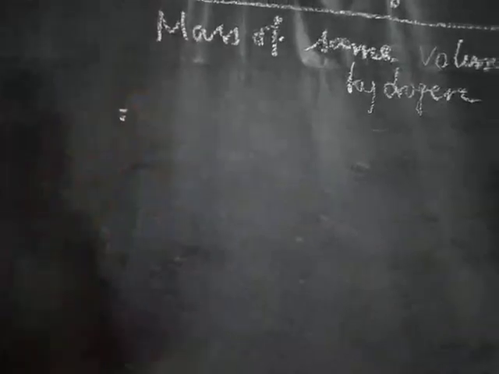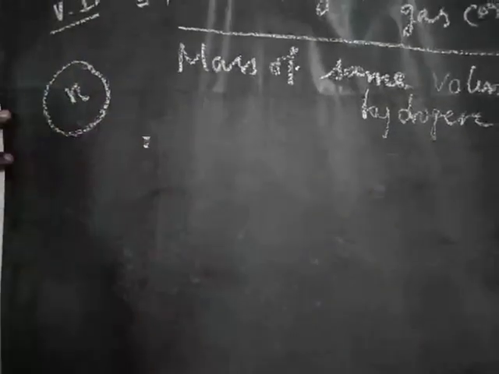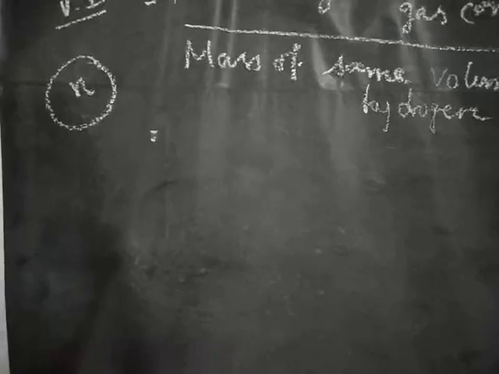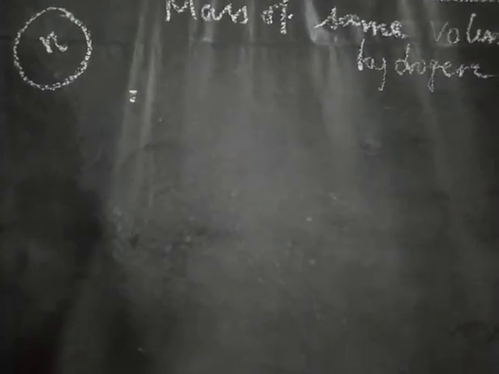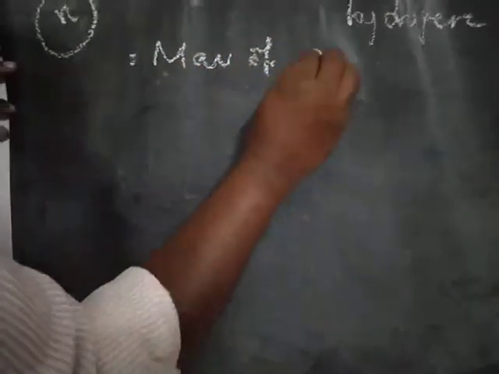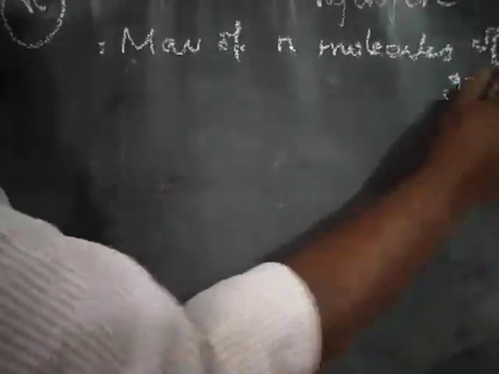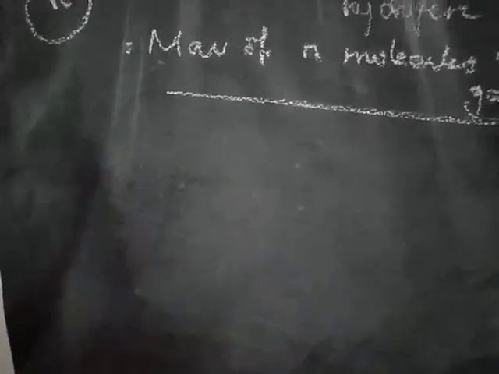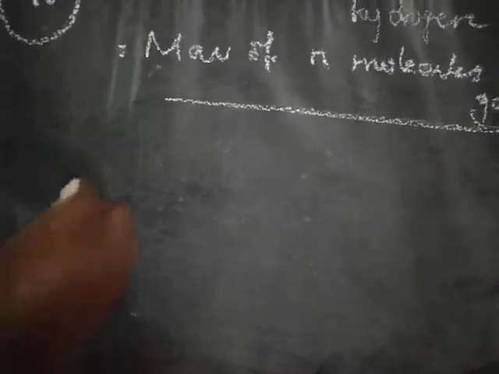According to the Avogadro hypothesis, the number of molecules in 1 liter is considered as N. So instead of the given molecules, we substitute N. So the mass of N molecules of gas or vapor at STP, standard temperature and pressure, divided by the mass of N molecules of hydrogen.